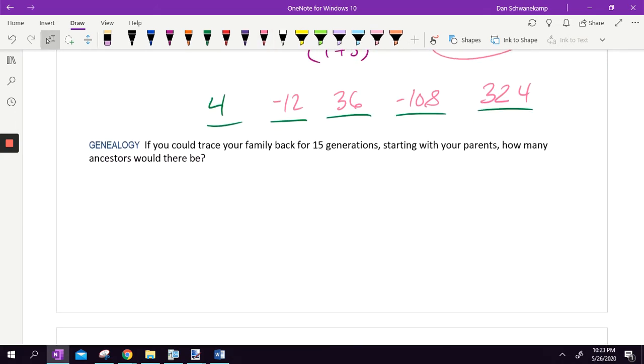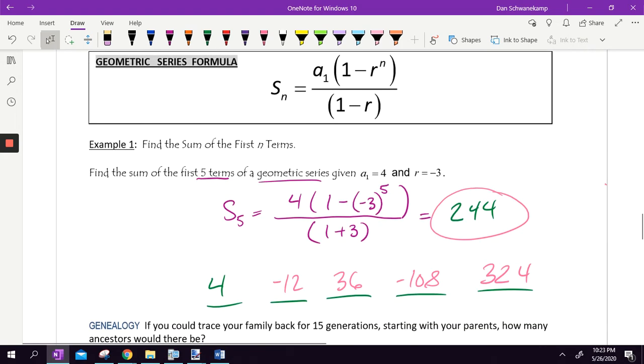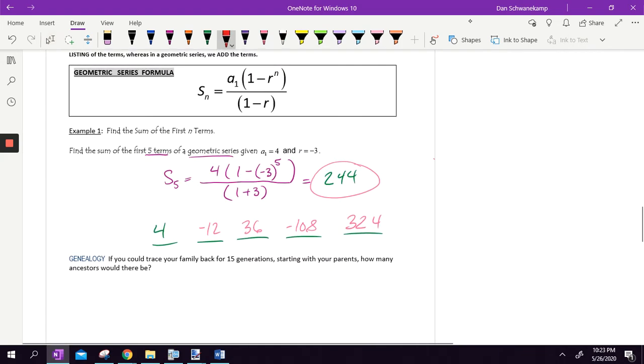If you could trace back your family for 15 generations, starting with your parents, how many ancestors would there be? So understand what we're doing. So we've got our formula. This is a geometric series formula. It's geometric because each generation you go back, you're going to multiply by 2.